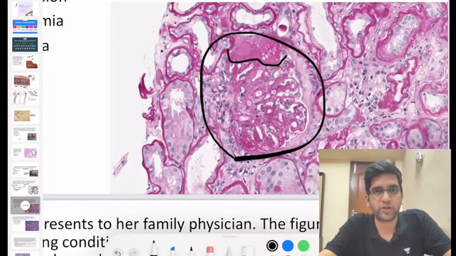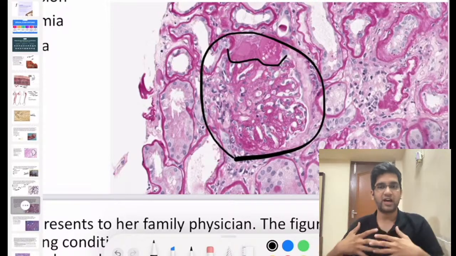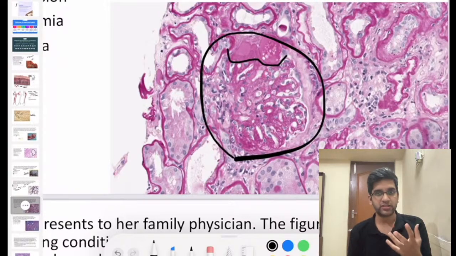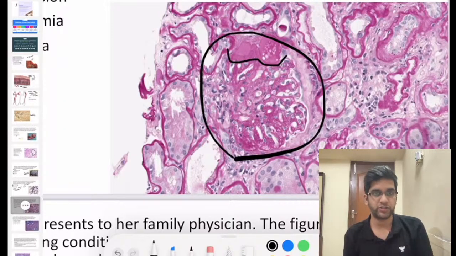You must have read about your hypertension a lot. Can I say the vessel affected predominantly in hypertension is the arteriole? Yes, because arterioles are considered the resistance vessels, and arterioles are undoubtedly the vessel affected in hypertension, right? Hypertension will not affect the glomerulus, that's clear. Hypertension affects arterioles. So we had one of the options as PAN, polyarteritis nodosa.